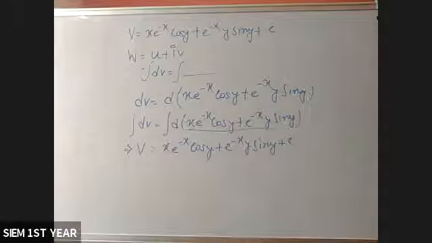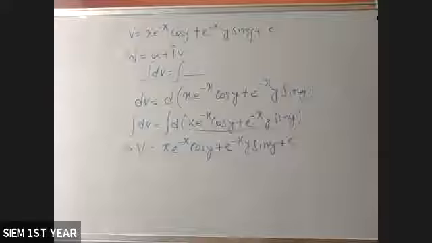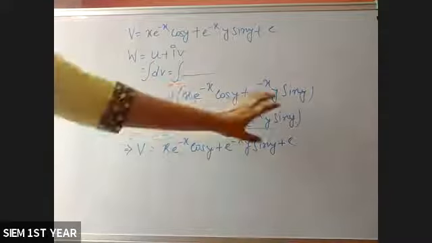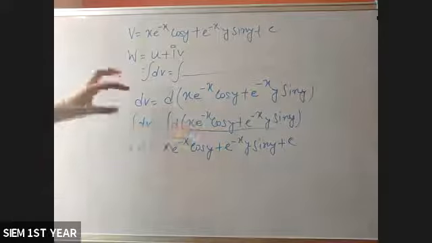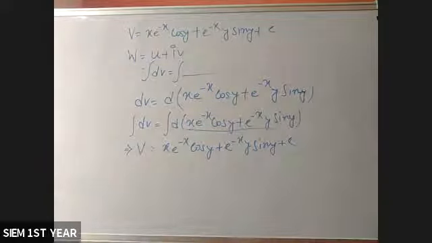We don't have to integrate separately, because it is already the derivative of this. Integration and derivative are inverse to each other.